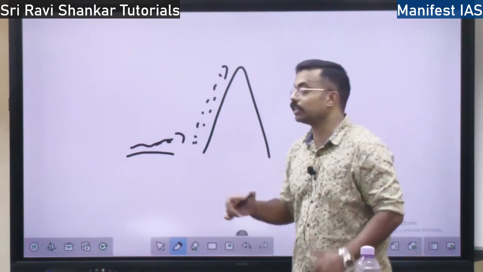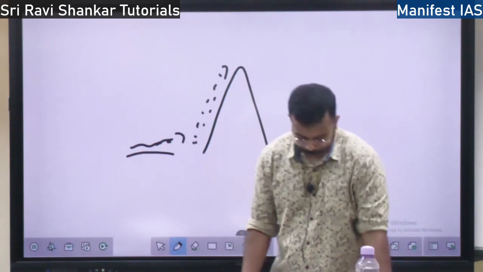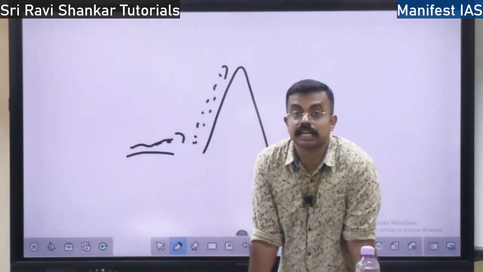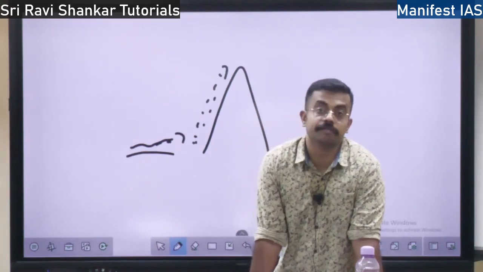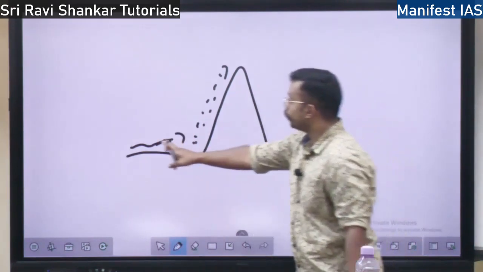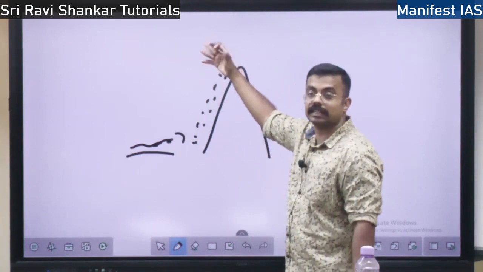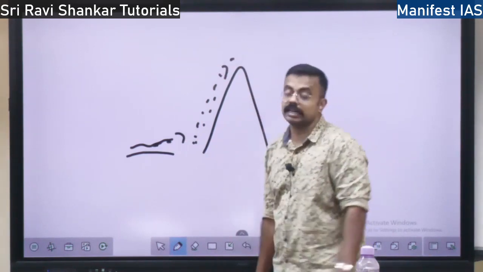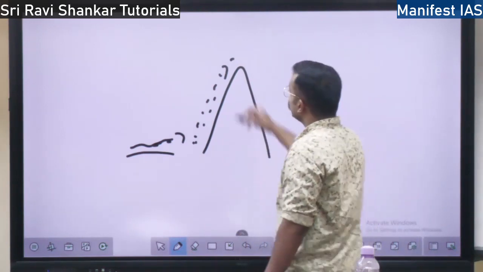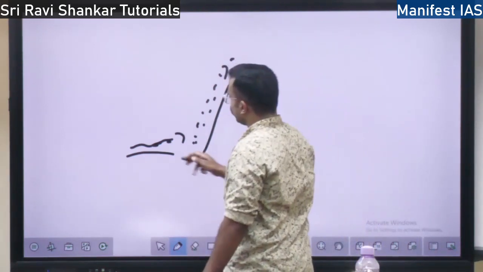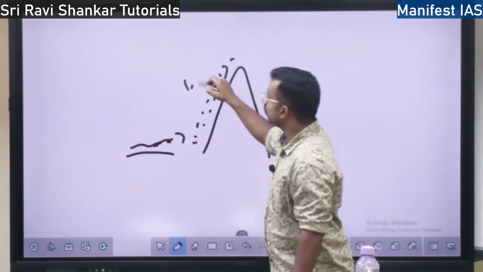When the temperature reduces, pressure increases. When the pressure increases, there will be condensation. Because of condensation, the rainfall will happen. So low pressure wind, when it goes up the hill, the pressure increases. Due to pressure increase, there will be condensation. This side, where the wind comes and goes up the mountain, is called the leeward side.